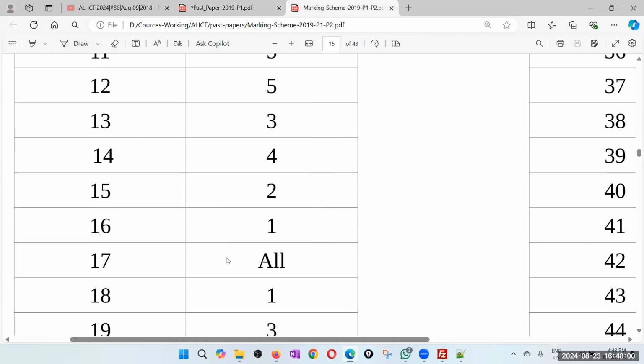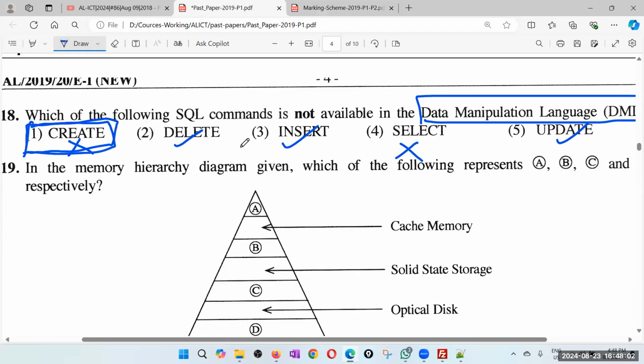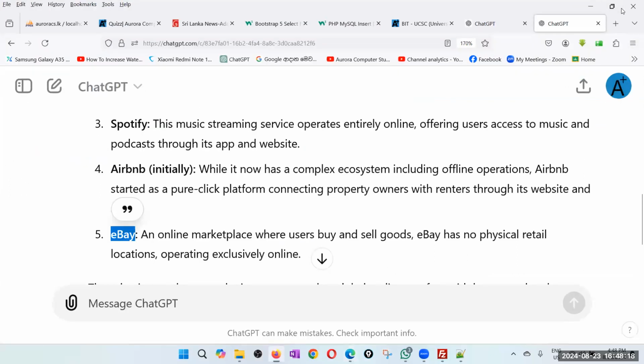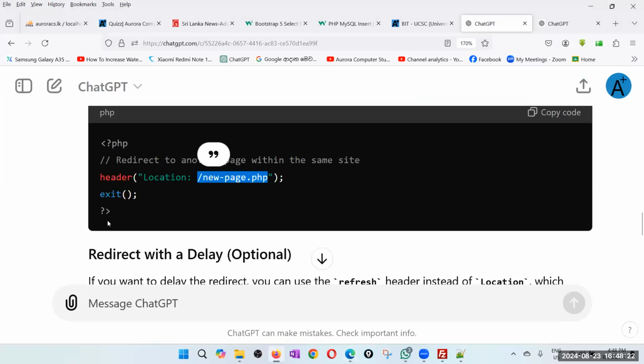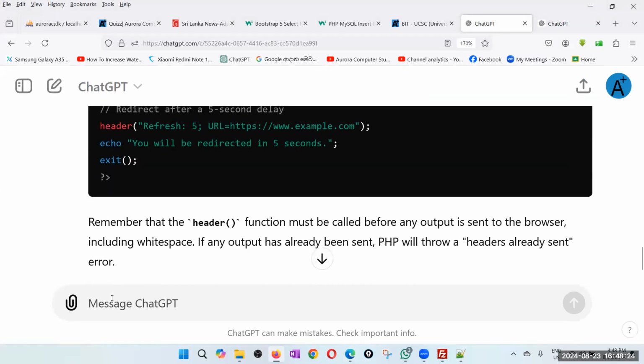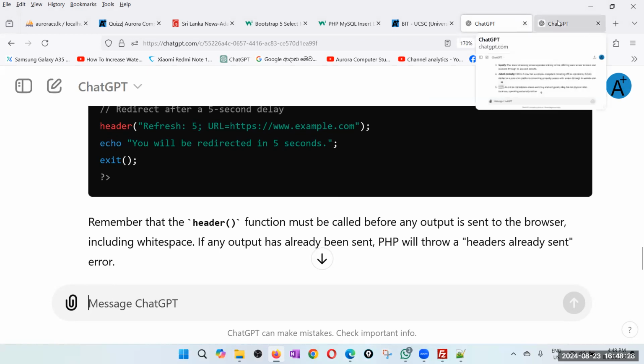Yes, the examiner has considered 1. So that means the examiner has loosely considered select also as DML, because some books, especially in the older approach, considered select as DML, and a lot of people still consider select as a DML. Okay, anyway, we'll ask ChatGPT how ChatGPT categorizes.